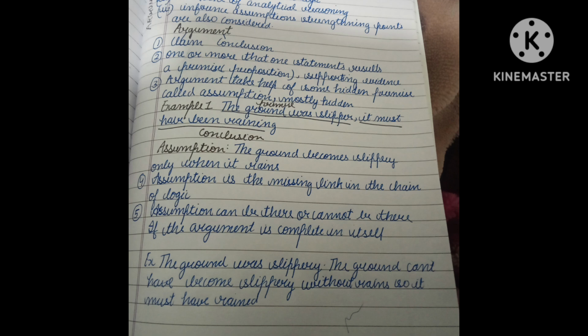An assumption can be there or cannot be there if the argument is complete in itself. If the argument is complete in itself, there is no need of an assumption. So when the assumption is placed in the sentence, then no extra assumption is needed. For example: the ground was slippery, the ground cannot have become slippery without rains, so it must have rained.